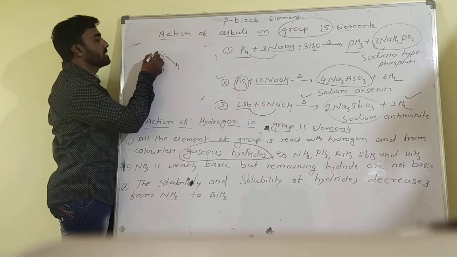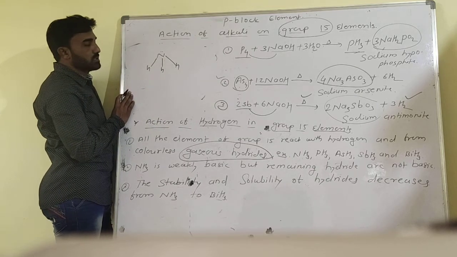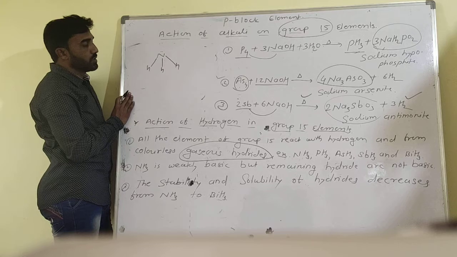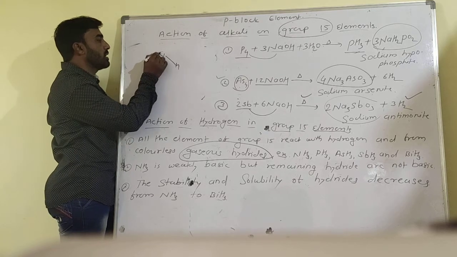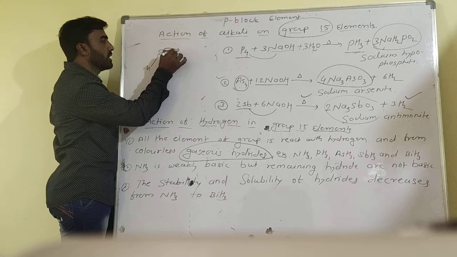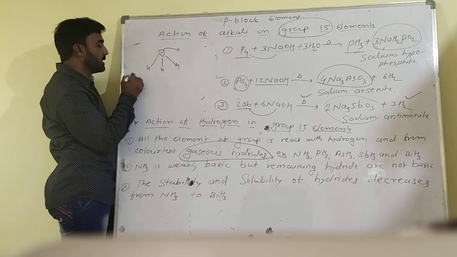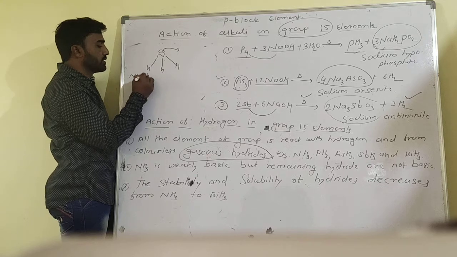That means the repulsion between nitrogen and hydrogen increases due to small size. So the free space of the lone pair on nitrogen is low as compared to the other hydrides. That's why nitrogen easily donates the lone pair of electrons, and ammonia is basic in nature.